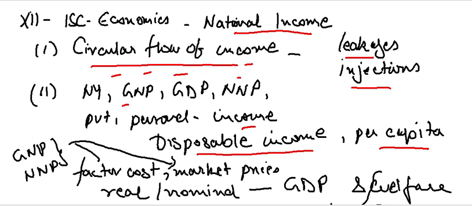GNP and NNP should be explained both at factor cost and market prices.